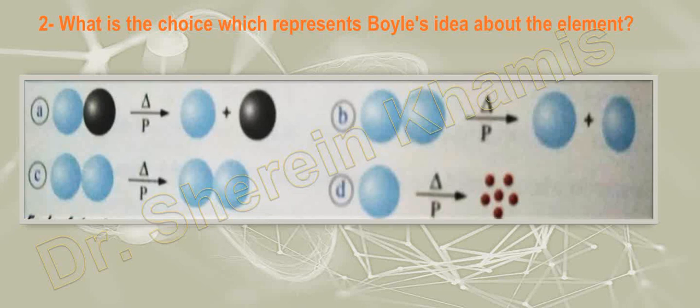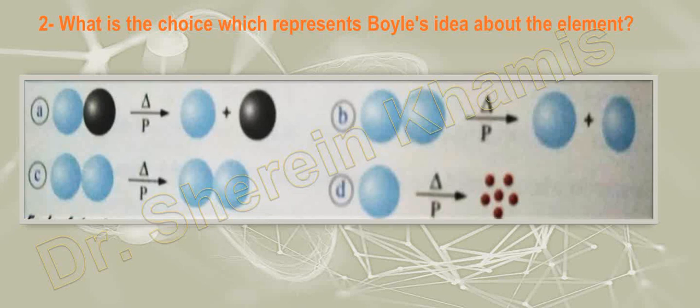We have the first one here. It's not an element. We have two colors here, so it is not an element, it is a compound. Another one is an element, but by the effect of pressure and temperature it will decompose into two other elements. We have C and also D here. Here we have an element from one atom that decomposes by heat into simpler, smaller ones.